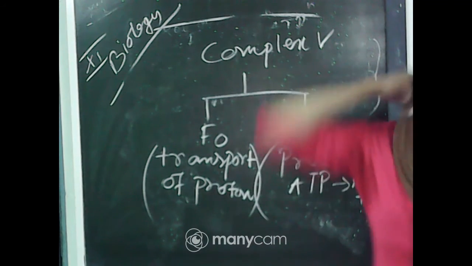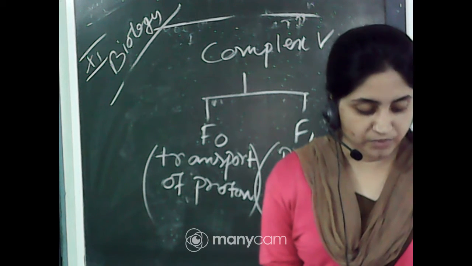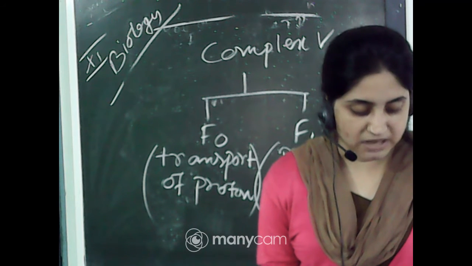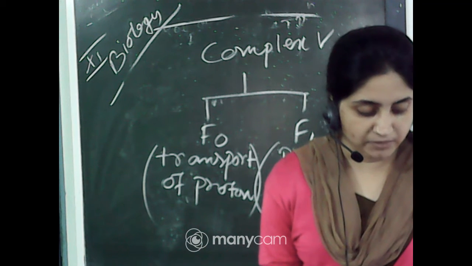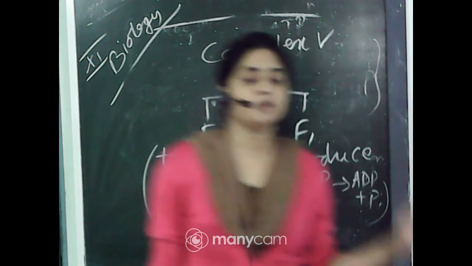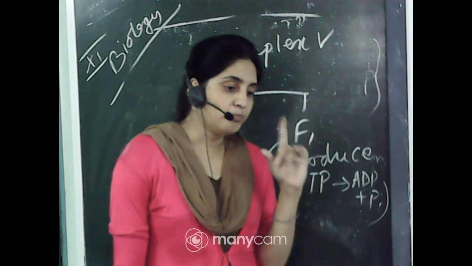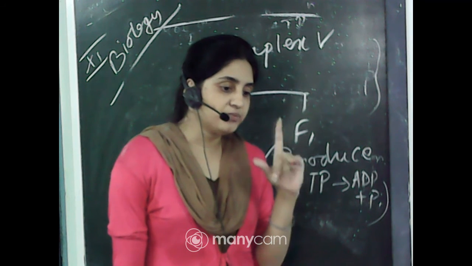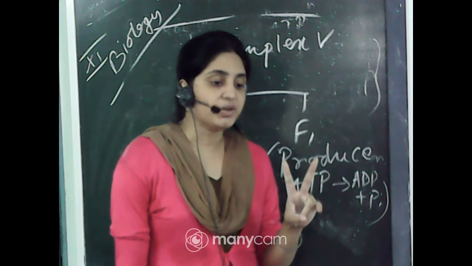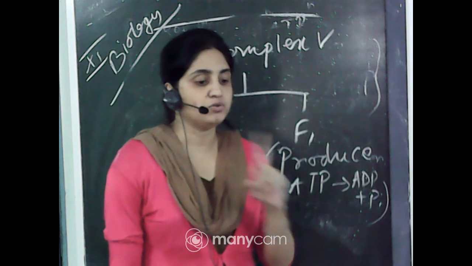The passage of protons through the channel is coupled to the catalytic site of the F1 component for the production of ATP. For each ATP produced, 2H+ passes through F0 from the inner membrane space to the matrix, down the electron-proton gradient. How many protons are needed for the synthesis of 1 molecule of ATP? 2H+. So 2 hydrogen ions are required to produce 1 molecule of ATP.